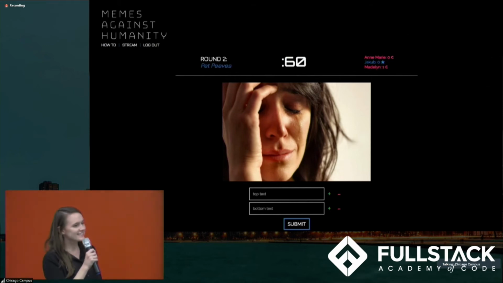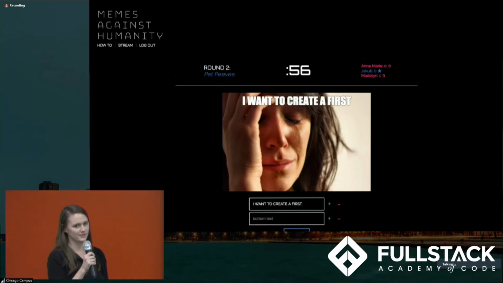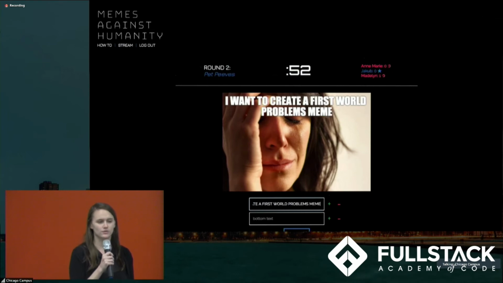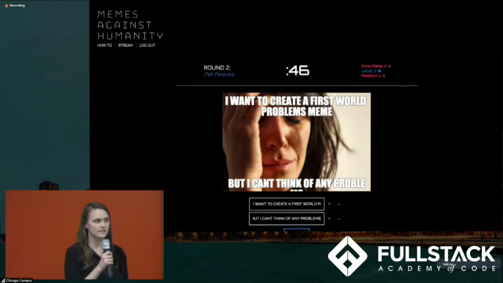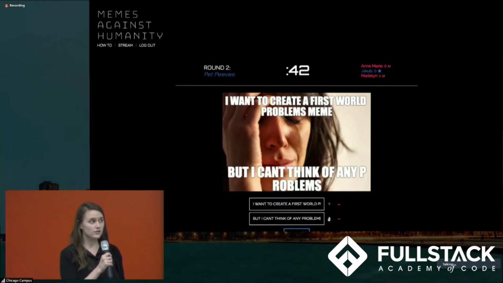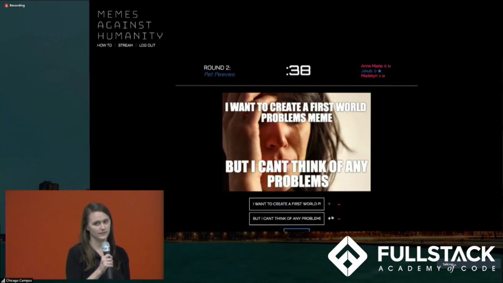When we were trying to decide how to display and render our meme on the page, we thought of a lot of different possibilities. We knew that this functionality needed to be implemented seamlessly because it really is the heart of our game. We decided to use Canvas, which allows for greater user interactivity, such as increasing the text size or positioning the text precisely on the image. We're also able to store the coordinates so that we can re-render the meme in its exact form at a later time. For instance, when we want to display the winning meme.